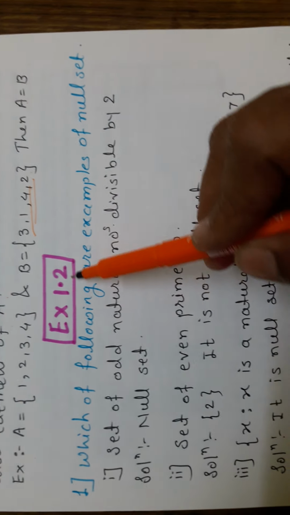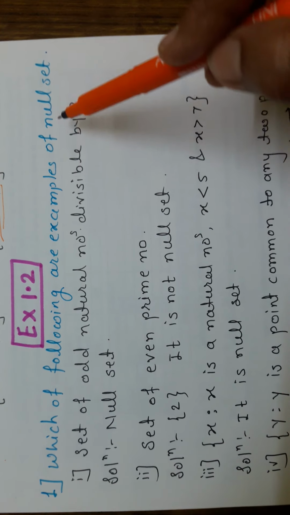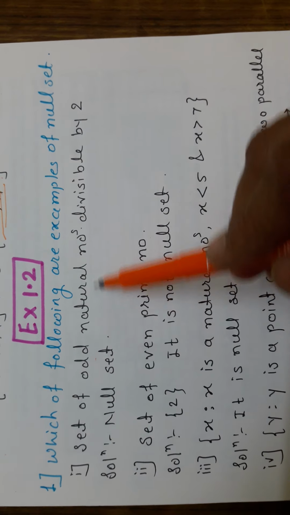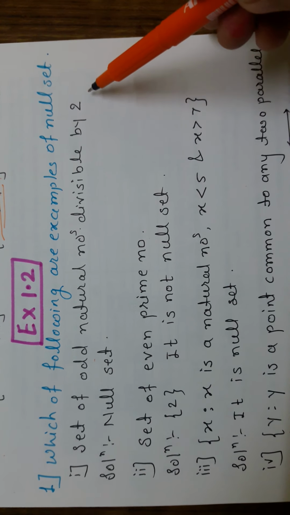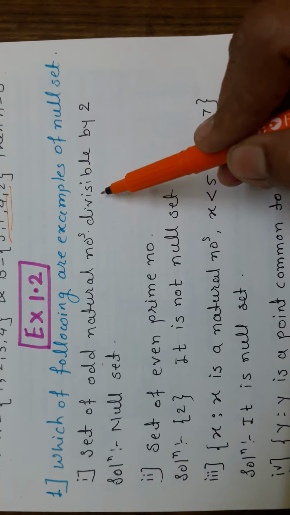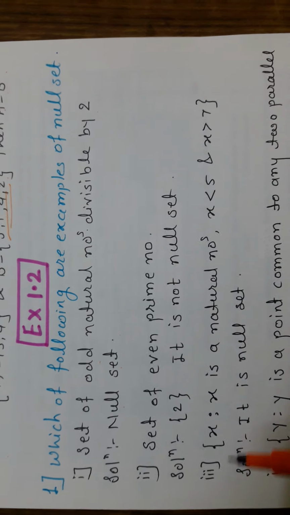Let's start exercise 1.2. First problem, which of the following are examples of a null set? First is the set of odd natural numbers divisible by 2. We know very well an odd number cannot be divisible by 2. That's why it is a null set.